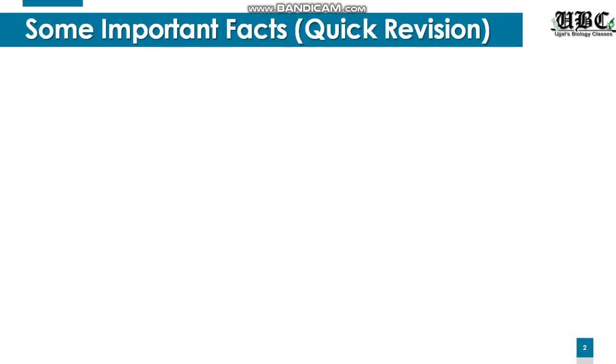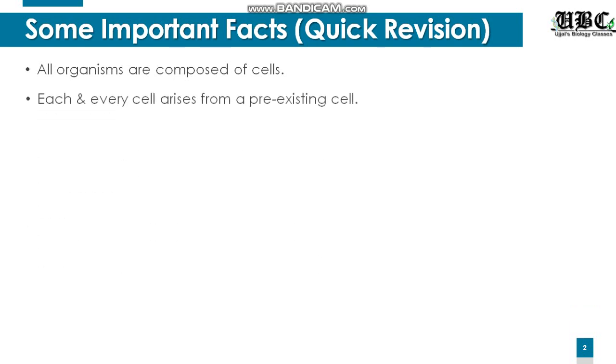Before moving on to the chapter, I'd like to have a quick revision on certain facts which you have already studied in your earlier classes. We know that all living organisms are composed of cells, and each and every cell arises from a pre-existing cell. मतलब पहले से एक सेल जो आज मौजूद है उससे ही एक नया सेल जन्म लेता है.